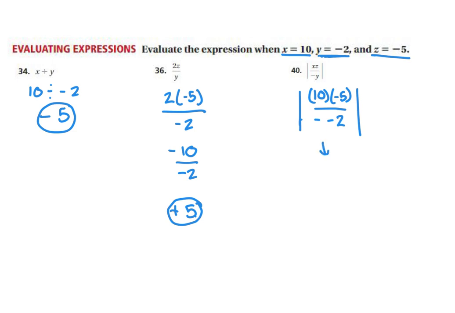10 times -5, we have opposite signs, so our answer will be negative. So that's going to be -50. Divided by, and on the bottom we have negative, so a negative is a positive. Now we'll do our -50 divided by 2. A positive divided by a negative is a negative, and 50 divided by 2 is 25. And the absolute value of -25 is 25.